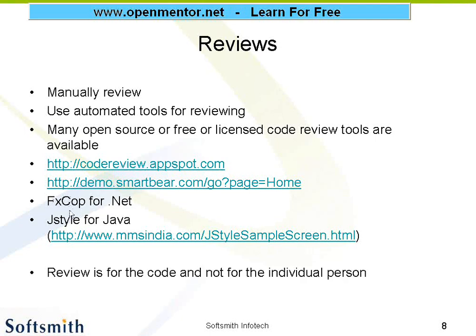Okay, so FXCOP is for .NET code review. JStyle is for Java code review.